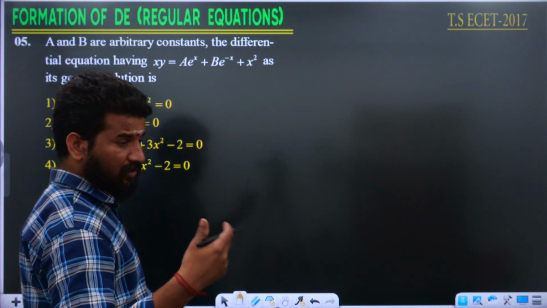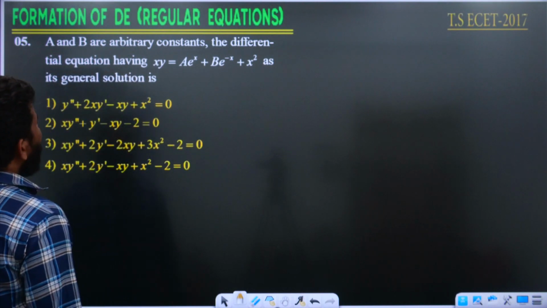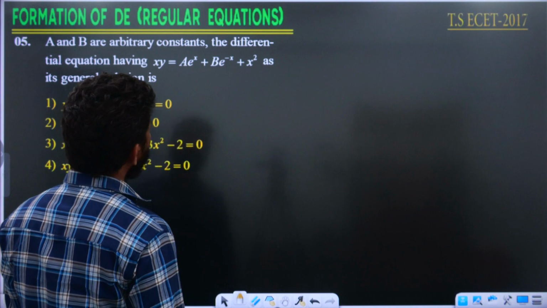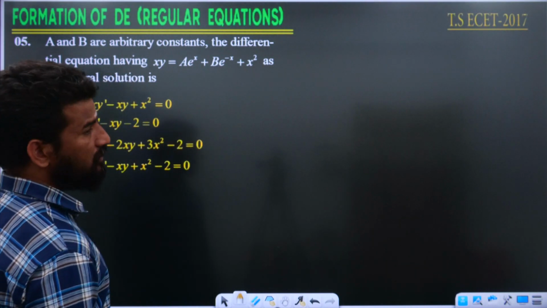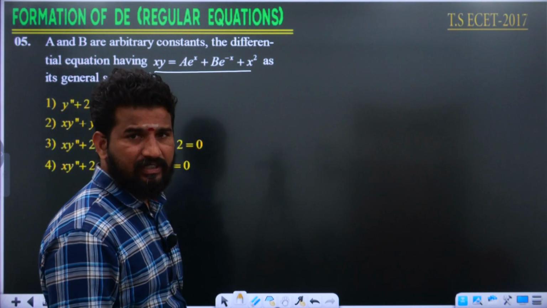We practice more difficult problems also in regular classes. a and b are arbitrary constants. The differential equation having xy is equal to a into e power x plus b into e power minus x plus x square as a general solution. If it is a general solution, we need to find out a differential equation for this.